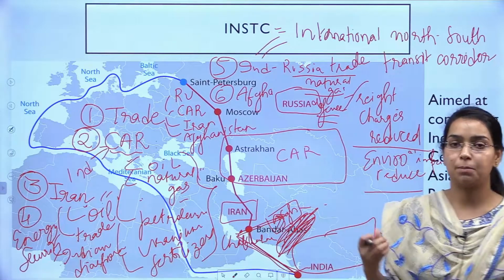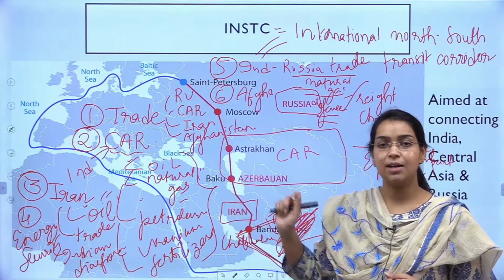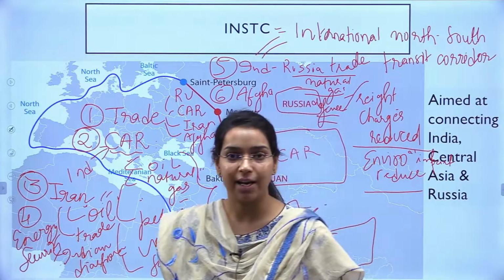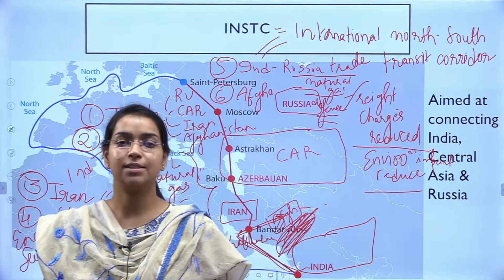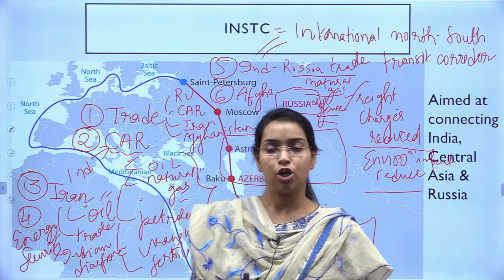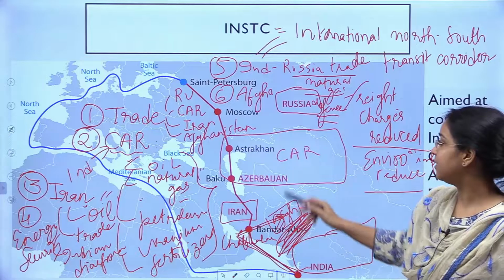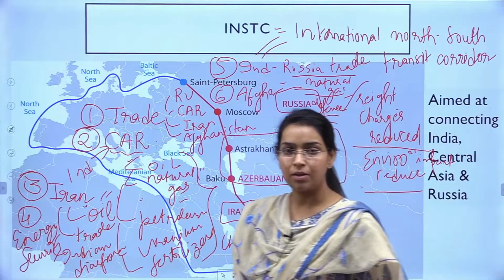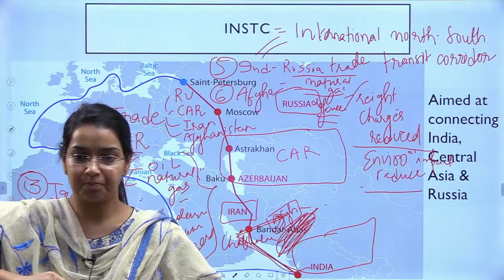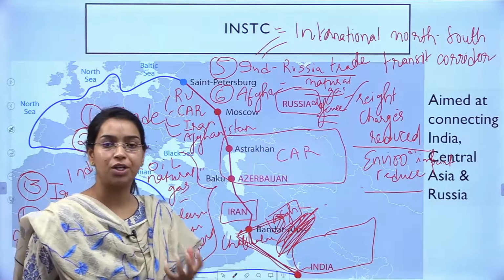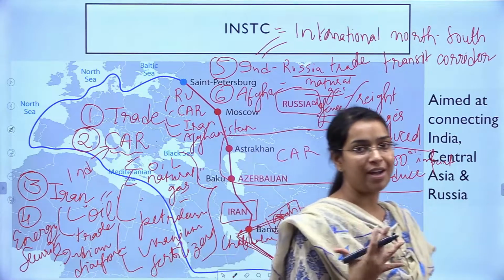So if India is able to get connected to Afghanistan, it will be able to provide aid, developmental aid, assistance aid, settlement aid to the Afghani population, right? So India will also get this advantage of getting connected with Afghanistan in a better way, right? I hope you have understood all these points. These are the important aspects of INSTC.